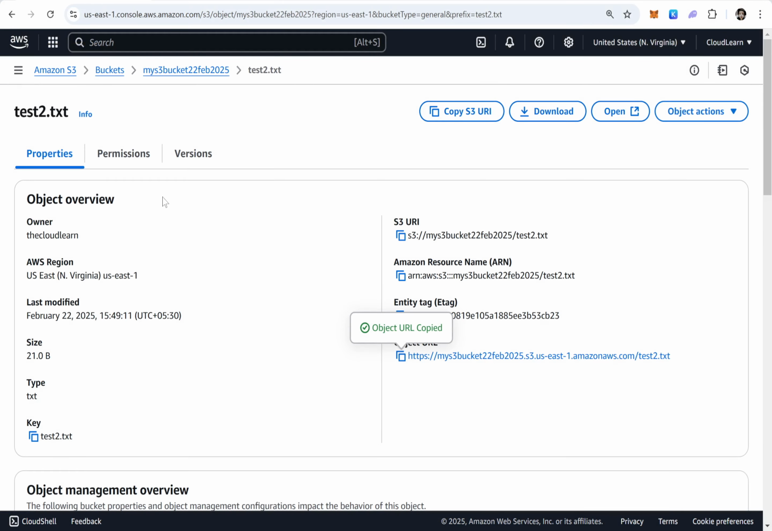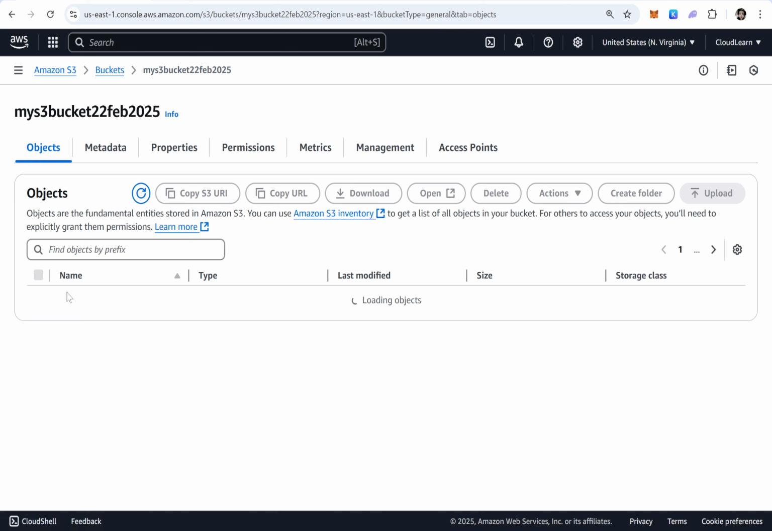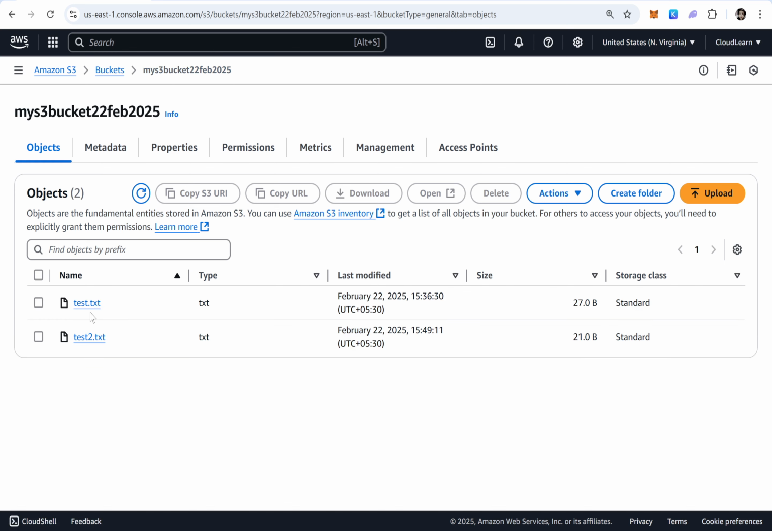And one more thing before closing this. So these are the objects, right? Object name, this is also called a key. Type of the object, when it was modified, what is the size, and the storage class. AWS S3 offers different types of storage classes, and each storage class is designed for different use cases. What those use cases are, we will discuss in the next video. The next video is completely for storage classes.